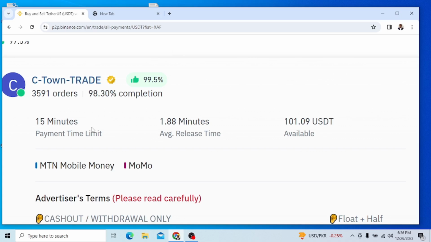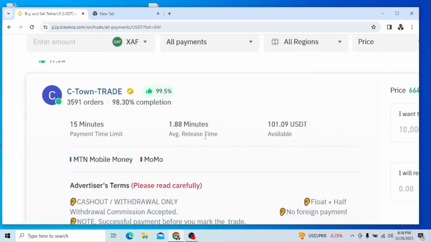Maybe you resend, or you give the person time, the person resends your coin, or you resend the money, depending on the network. And then the person tells you that on average the release time for your coin is 1.88 minutes. It means when you pay, within this time, it releases your coin. Perfect. Remember, these people are always online because this is their business. Someone who has done 3,591 orders is always online. It's what they are doing. Sometimes they have guys working for them. So once you send that, which we are going to be seeing, they already respond.